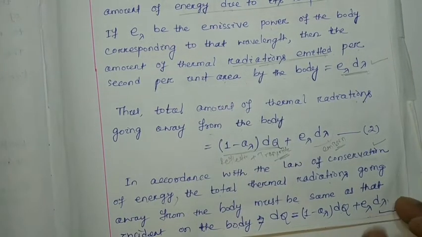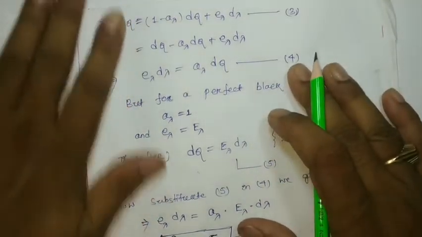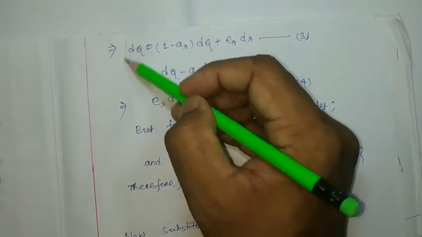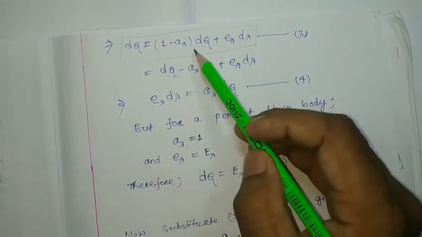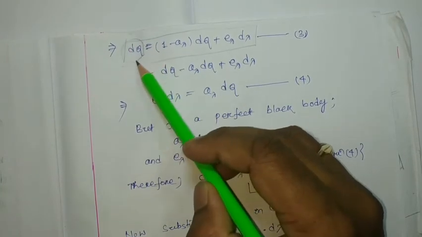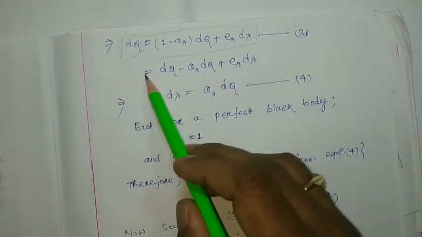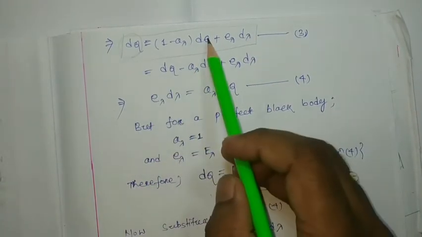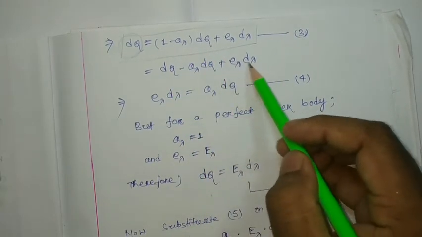Okay, the same equation I have written again on the next page because it will help me to explain. I am not going to go again and again to the back page. So according to the law of conservation of energy, this is your incident energy, and the right side is the incoming energy. We can say that this is the incoming energy towards the body, and this is the outgoing energy from the body. So dq is equal to (1 minus a lambda) dq plus e lambda d lambda.